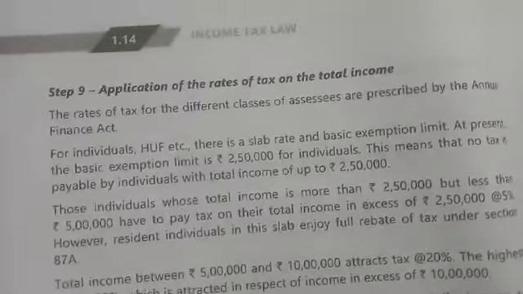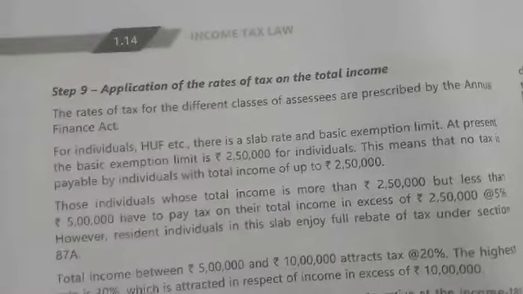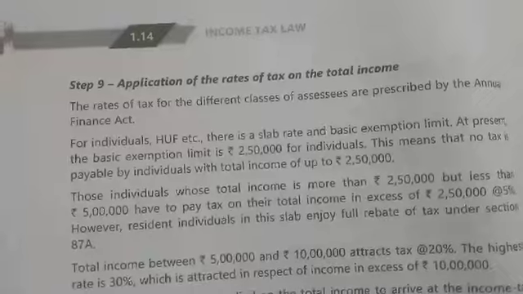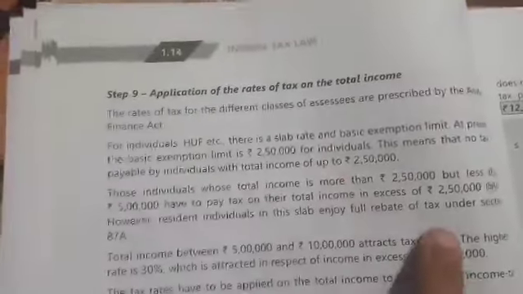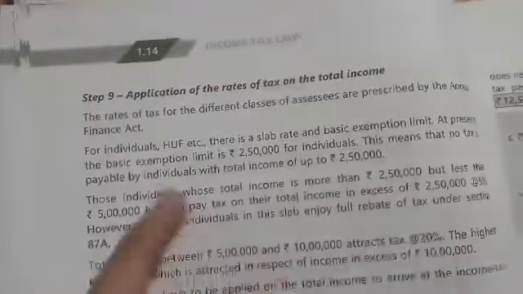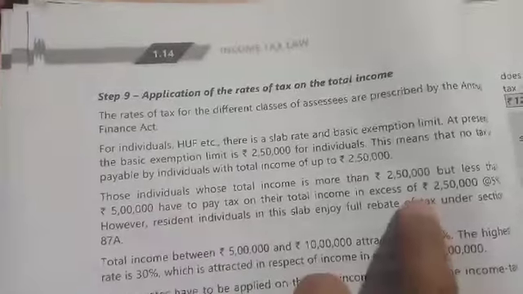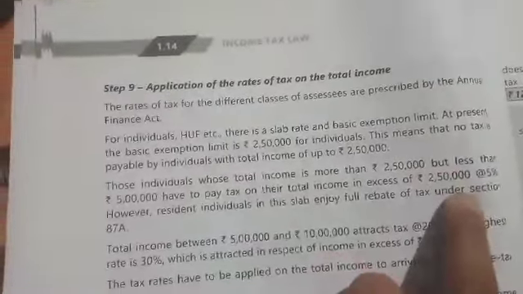Then by seeing the total income, we'll apply the tax which is payable on the total income. Up to 2,50,000, if the total income is there, then the tax rate will be nil. From 2,50,000 to 5 lakh, it is 5%. That is how you have to calculate this. So 5 lakh minus 2,50,000 will be 2,50,000. So on the 2,50,000 you have to calculate 5%.